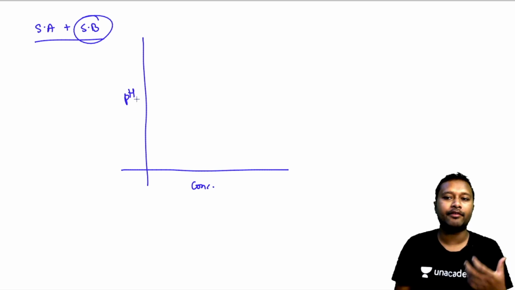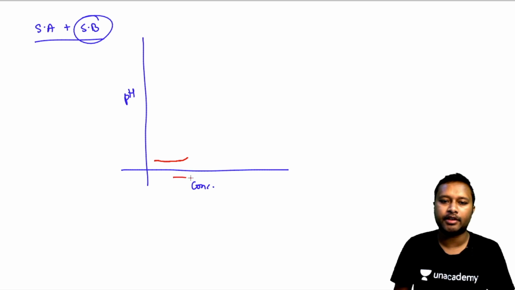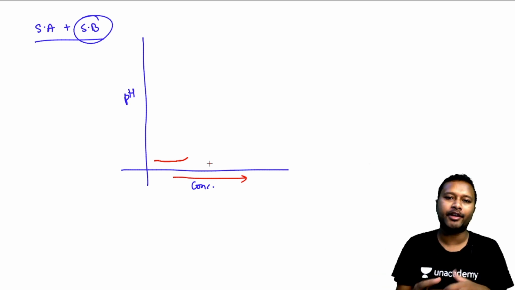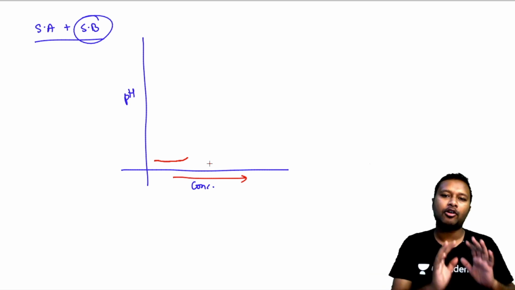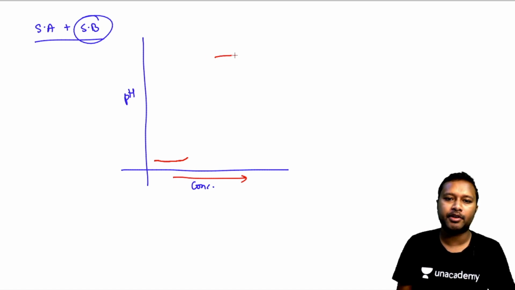So initially what you have? Initially you have acid. So where does the pH of acid lie? So pH of acid is low. So initially it will be low, and since the concentration of base is increasing on this side, as the concentration increases, you will reach a point where the equilibrium will be maintained or titration will be done, and after that all the acid is neutralized. Now you only have base, so that base will have higher pH now. All right. So this curve goes something like this. This is called titration curve or pH curve.